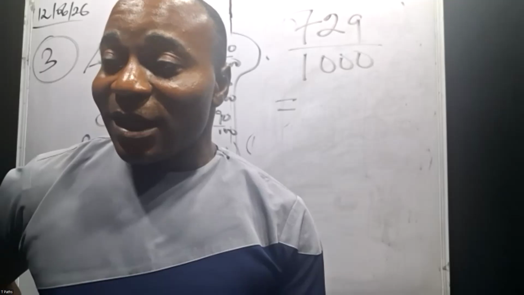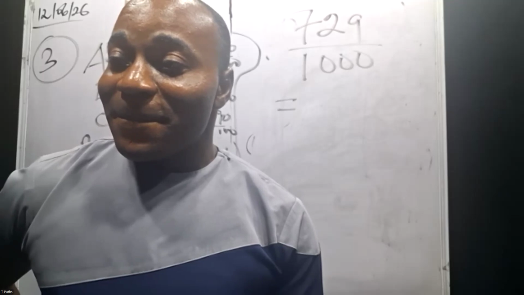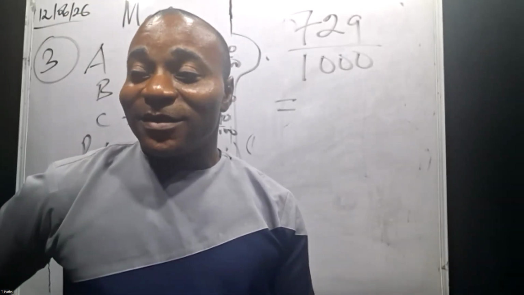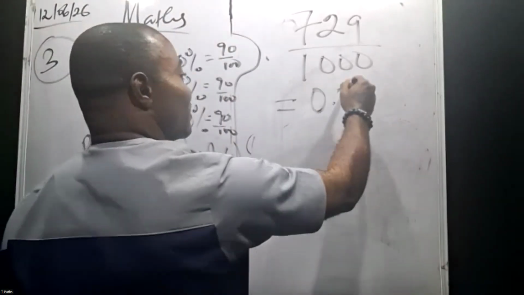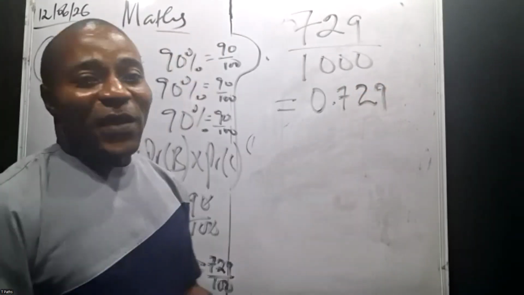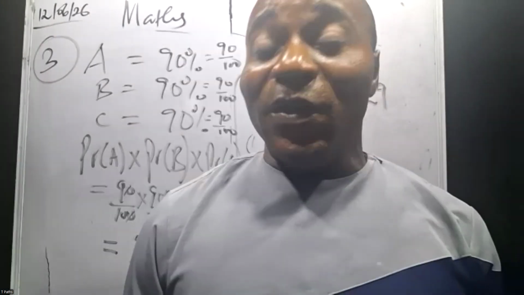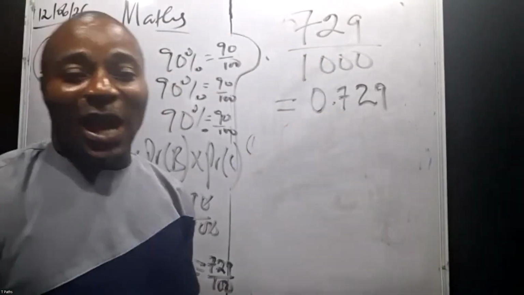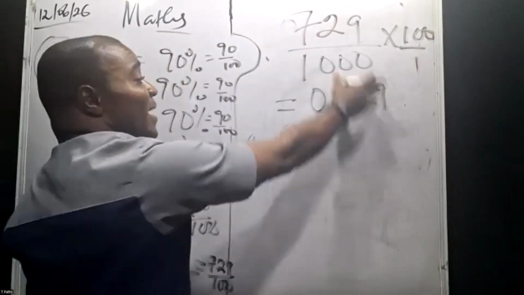Somebody tell us what's the answer. 0.729, right? That's correct. 0.729. But if I want to convert this to percentage, what do I do? From 729 over 1,000, I would need to multiply by 100. You're very correct here.